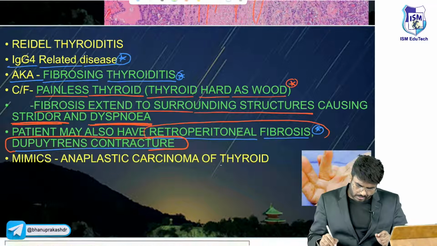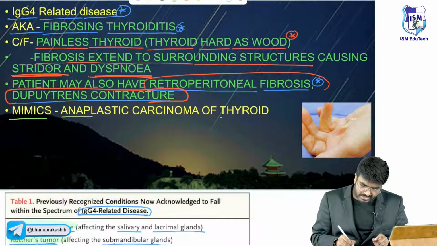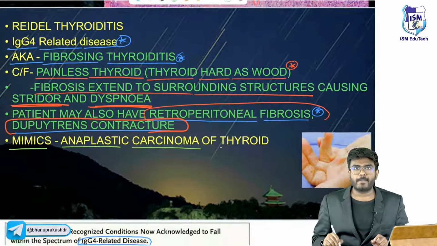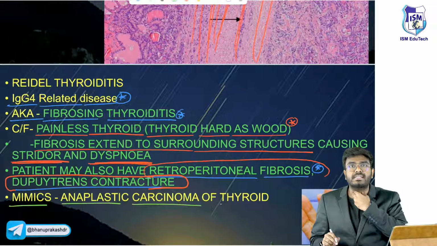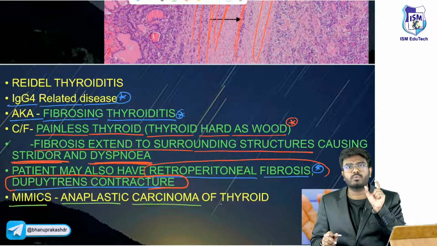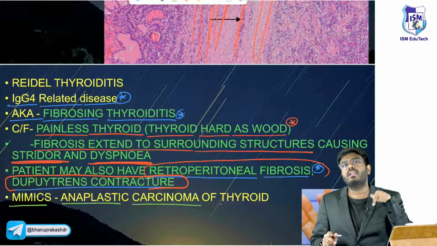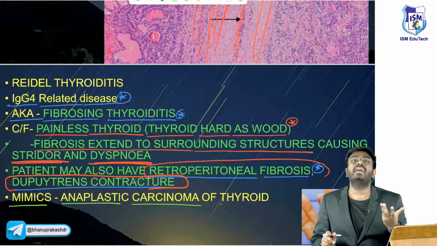Okay, now it mimics what? It looks like anaplastic carcinoma. There is a thyroid gland cancer called anaplastic carcinoma. Even in this cancer, the thyroid gland is going to be very hard. We call it a stony hard thyroid. Stony hard. Now in Riedel's also, the thyroid gland is woody hard.